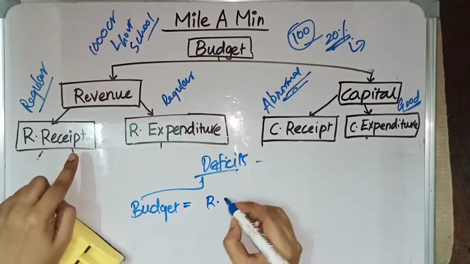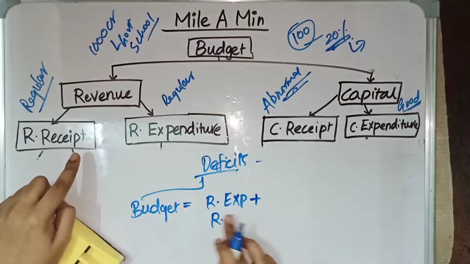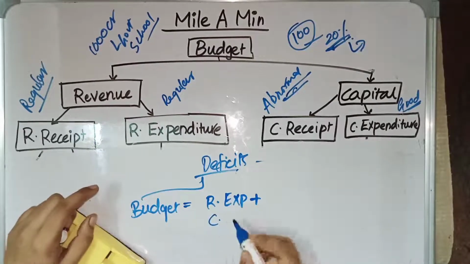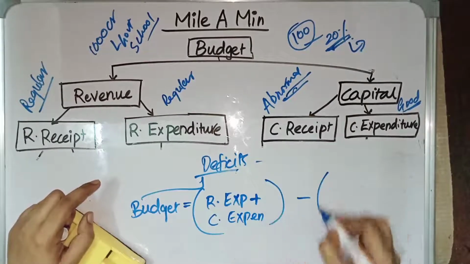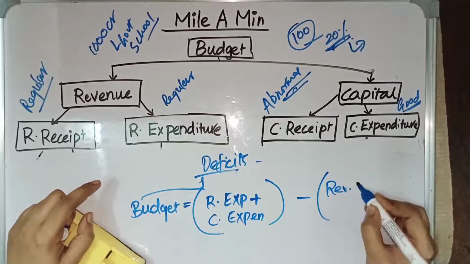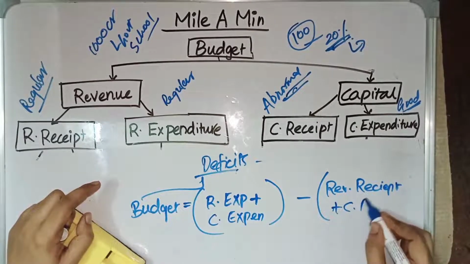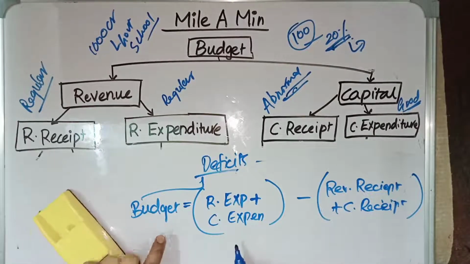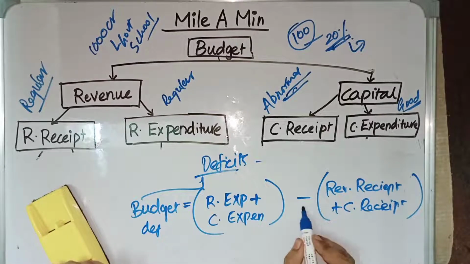revenue expenditure plus capital expenditure minus revenue receipt plus capital receipt. So budget deficit is equal to revenue expenditure plus capital expenditure minus revenue receipt plus capital receipt,